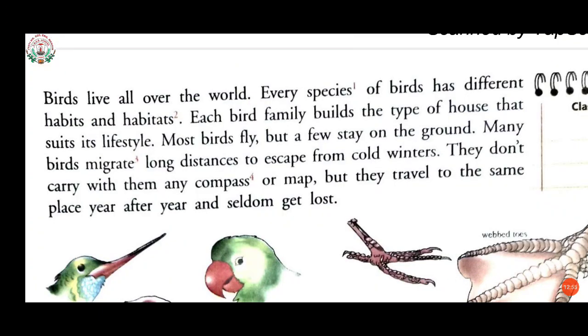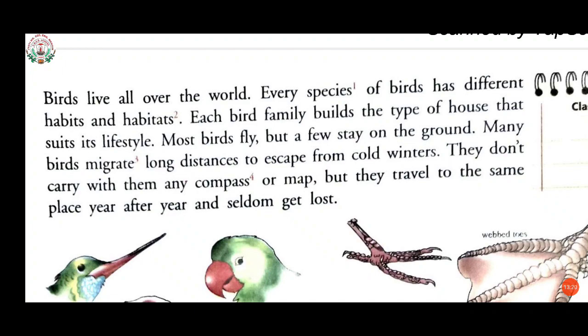Now let's see what is given in the next paragraph. Birds live all over the world. Yes, as I told you, every day if we go out of our house, we can see birds all over, here and there. So birds live all over the world. Every species of birds has different habits and habitats.